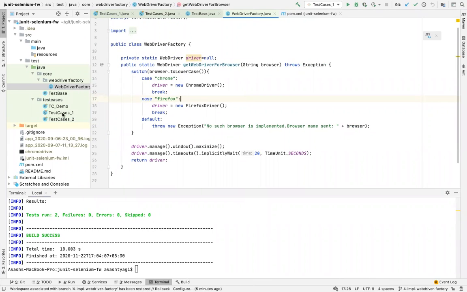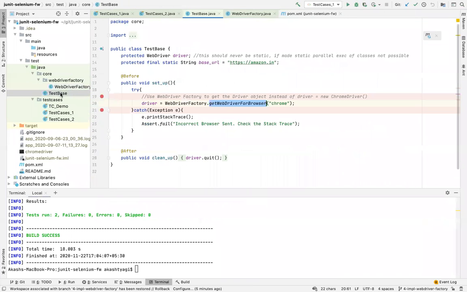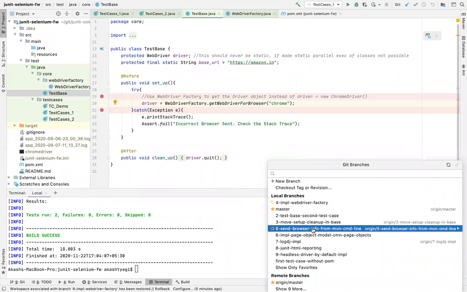So yeah. Now next is the original problem statement which you discussed, that if I want to run this on multiple browsers or different browsers, I should not be making changes in the code, isn't it? So to implement this, we have this fifth branch called send browser info from Maven command line.